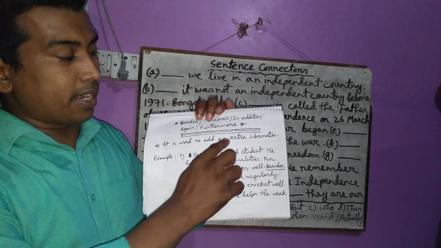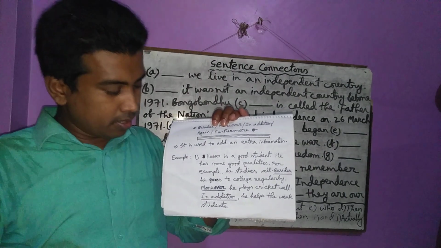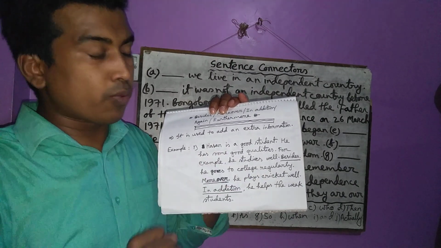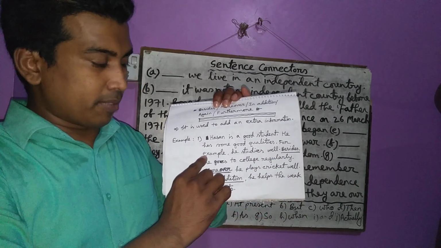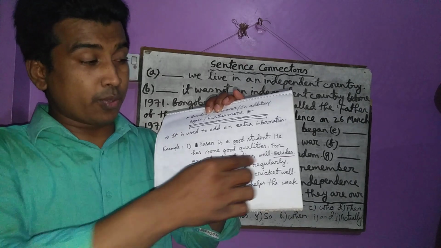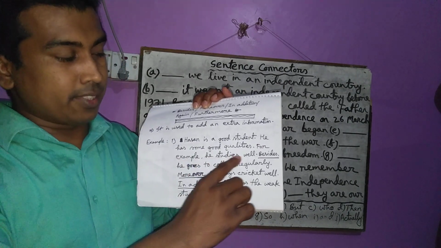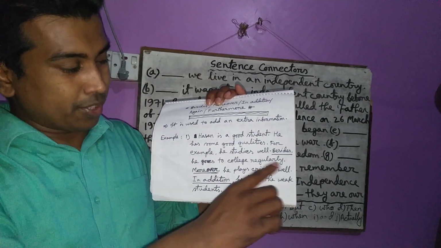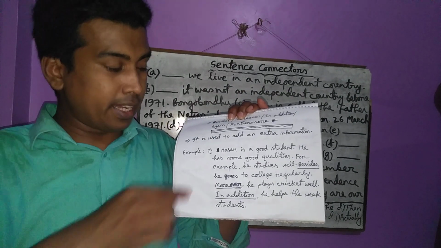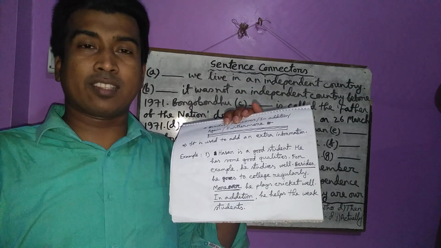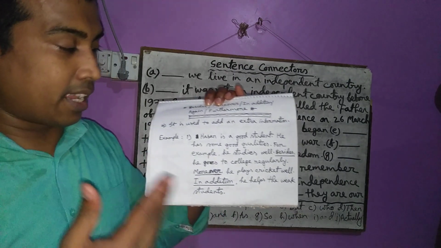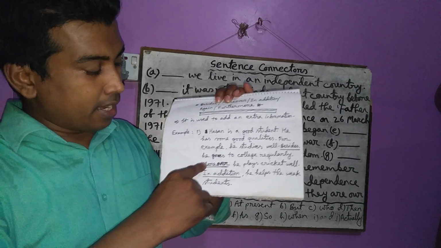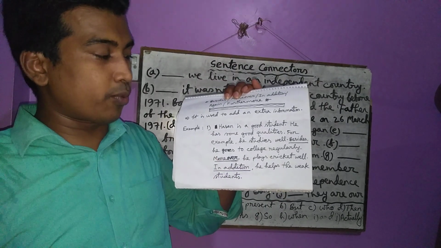Look at here. It is used to add an extra information, I have told you. For example, Hassan is a good student. Okay, he has some good qualities. If you want to show some example, you have to write, for example, as connector. He has studied well. Okay, a good student studies well. We know that. Besides, he goes to college regularly. It is an extra information. After giving an example, then you will get an extra information. Then you have to write besides. If you get an extra information, there is more. That is, moreover, he plays cricket well.